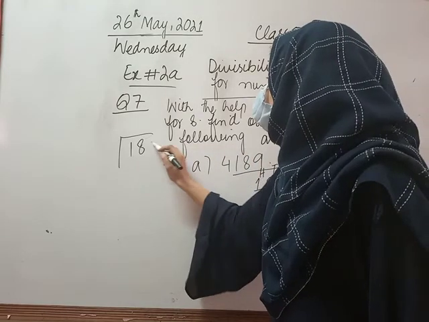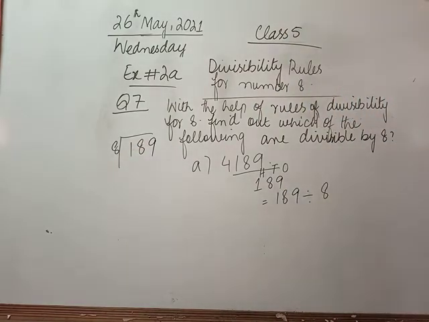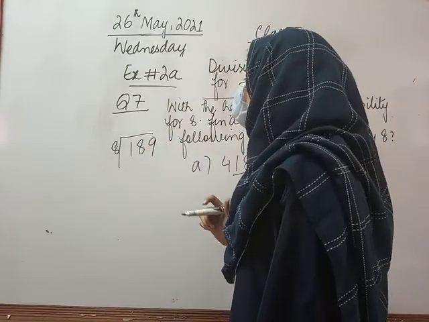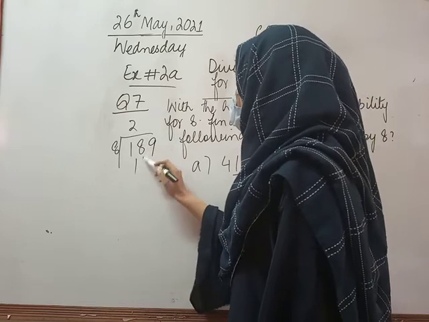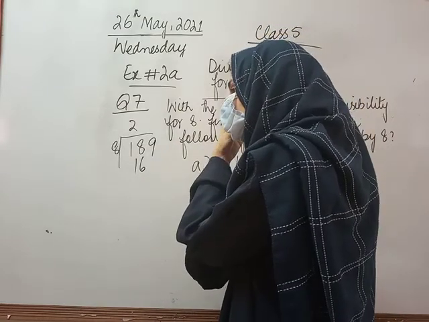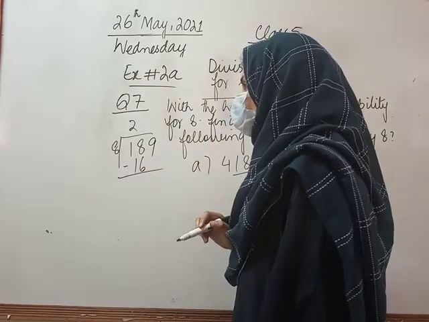If it is divisible by 8, we can simply say the given number is also divisible by 8. As you know, 8 times 1 is 8, 8 times 2 is 16, and 8 times 3 is 24, which is greater than 18. So I will write 8 times 2 is 16.